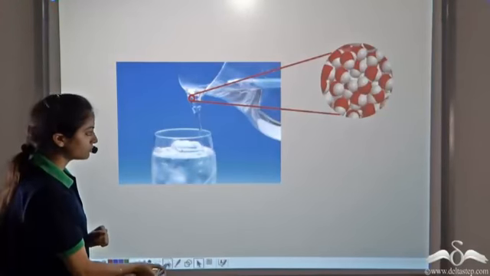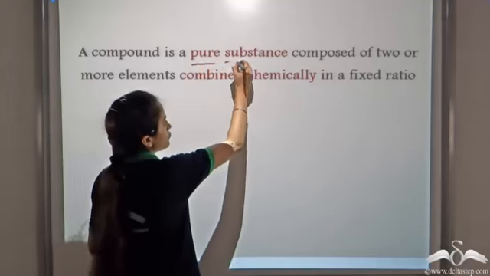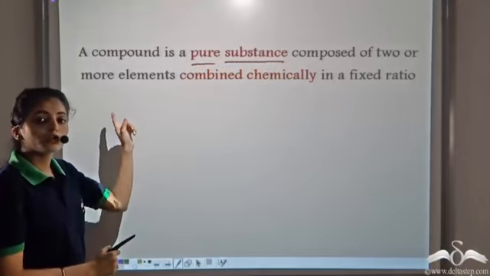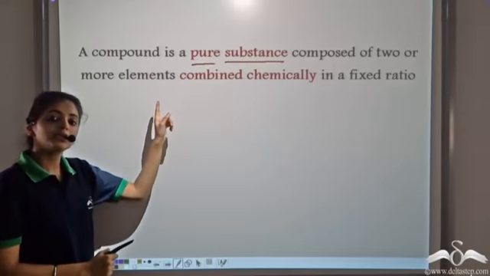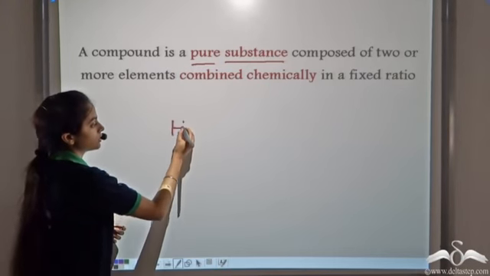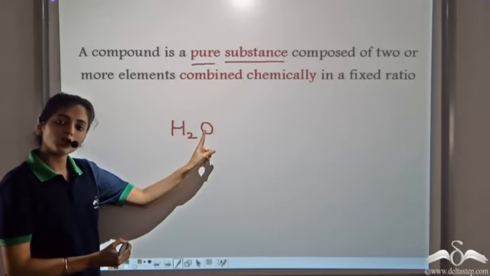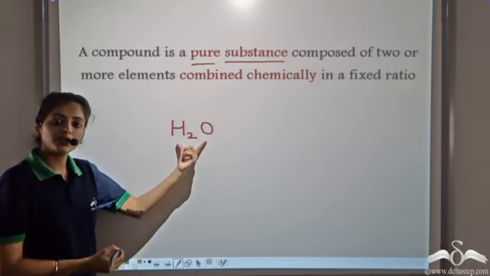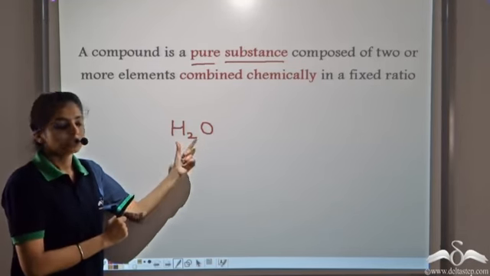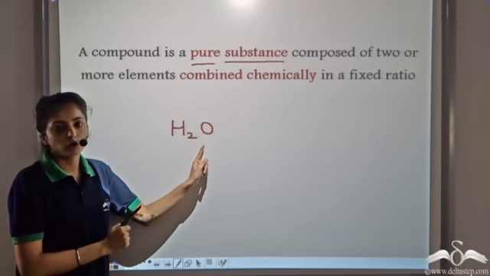A compound is a pure substance composed of 2 or more elements combined chemically in a fixed ratio. So water, which is H2O, has hydrogen and oxygen, which are combined chemically in a fixed ratio. So there are always 2 atoms of hydrogen bonded with 1 atom of oxygen.